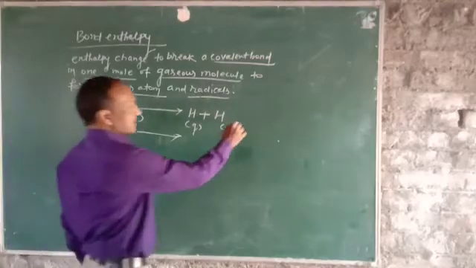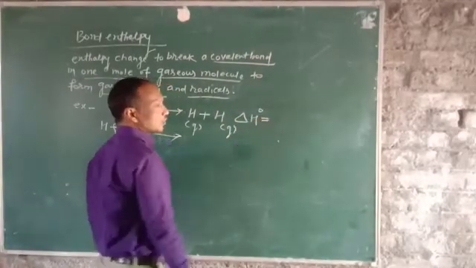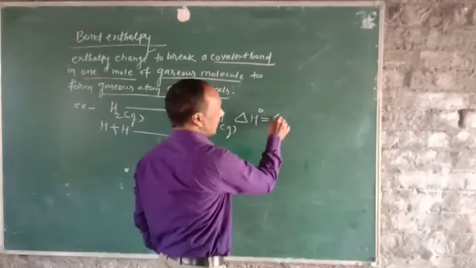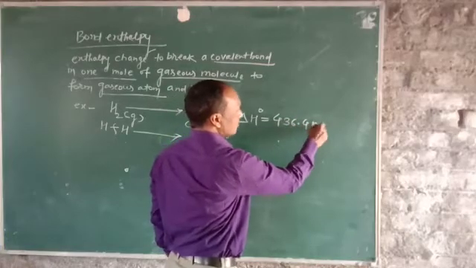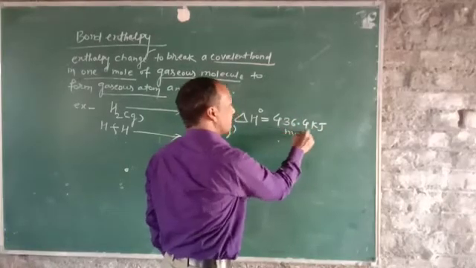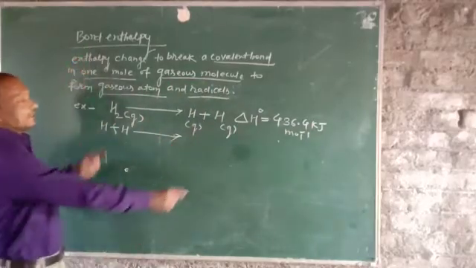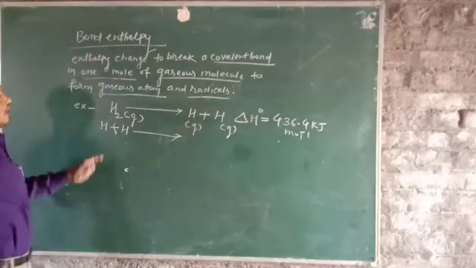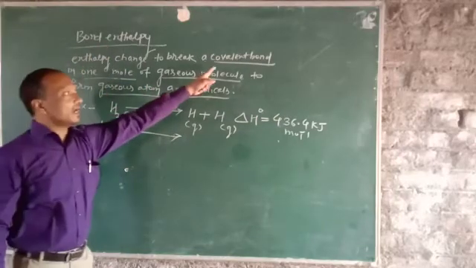So the delta H naught value for this is 436.4 kJ per mole. So this much enthalpy is required, and this enthalpy is called as the bond enthalpy. So what is bond enthalpy? Enthalpy change to break a covalent bond.